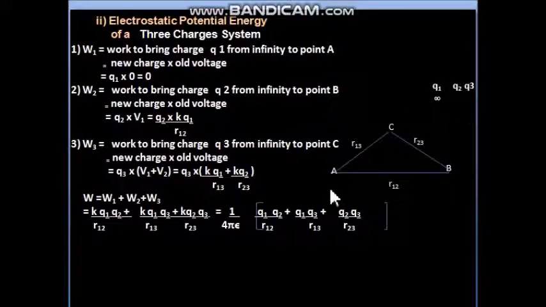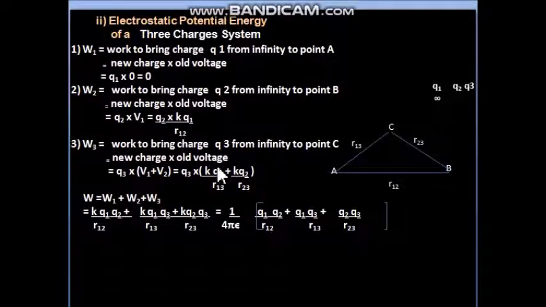So like Q1 is here, Q2 is here, Q3 is here. So between 1 and 2, so the distance is R12. Between 2 and 3, so distance is R23. And between 1 and 3, so distance is R13. Okay, so we have applied V1 and V2 formula here, multiplied it with Q3. Finally, we have calculated all the 3 work dones in bringing all the 3 charges to their locations.